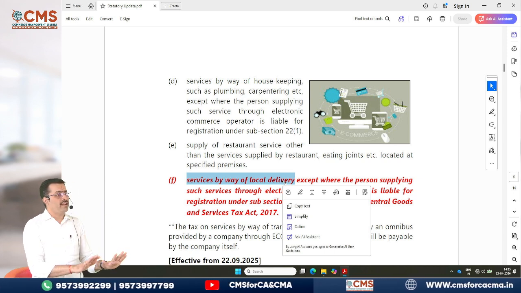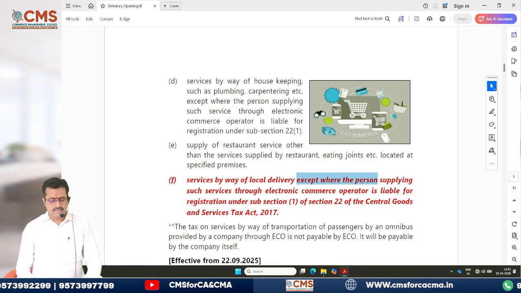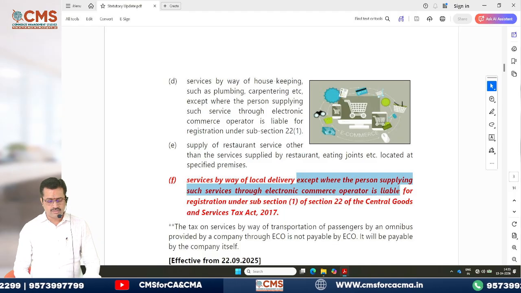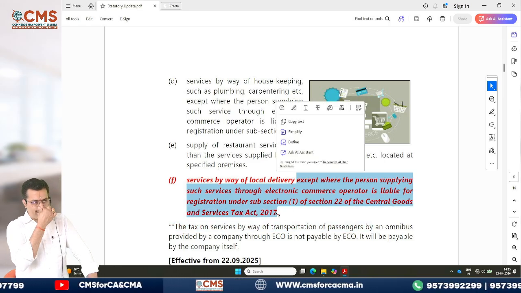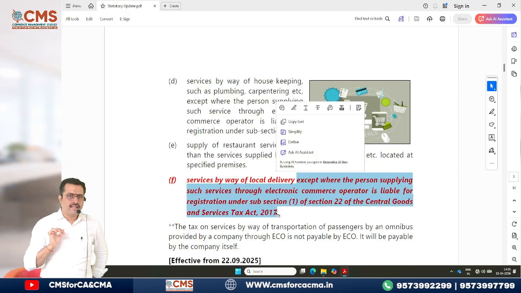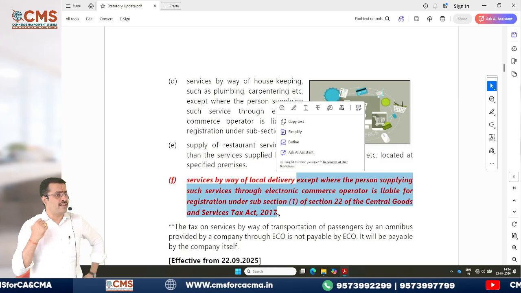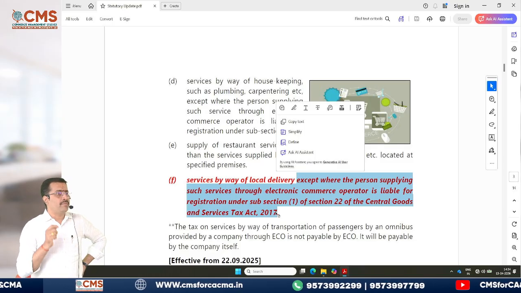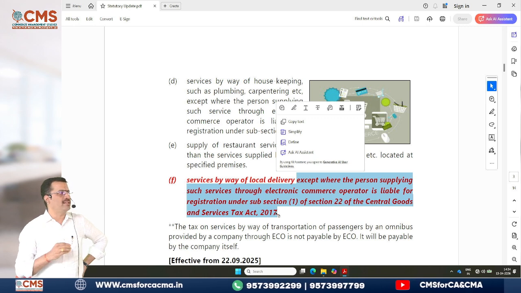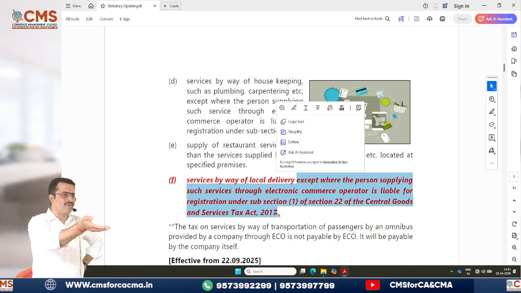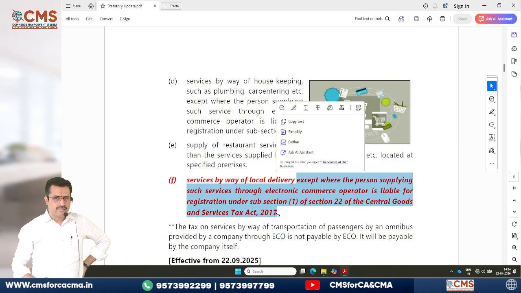They are also treated as e-commerce only, but they are saying except where the person supplying such services through the e-commerce operator is liable for registration under section 22 subsection 1 of the CGST Act. So what is he saying? Those local delivery boys or girls are also treated as carrying on e-commerce, except where they are separately required to be registered under section 22. That means your turnover is exceeding 20 lakhs is what he is trying to tell. Then only you are liable for registration under 22, no? Yes, that is what he is trying to tell.